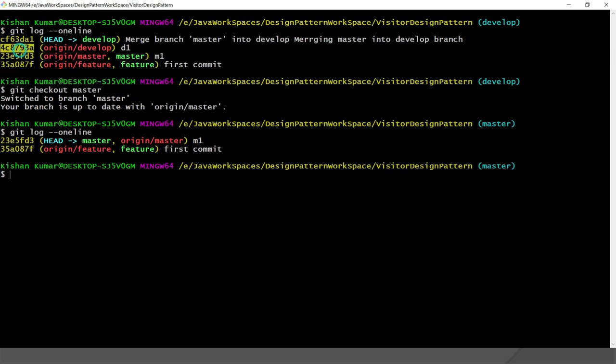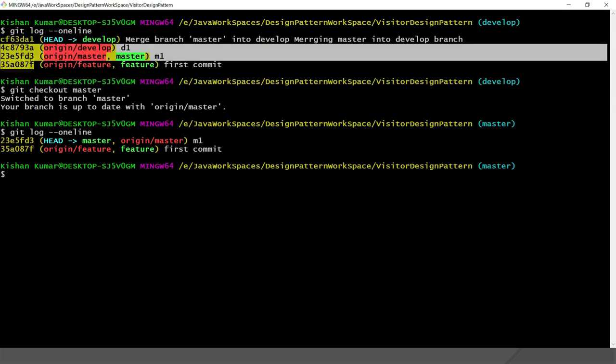These two commits belong to the master branch history, and here you can see we had done only one commit. We had committed d1.txt, but here you can see the extra commit, right? So this is called a merge commit. Here we create a new merge commit in the develop branch that ties together the histories of both the branches, and we have one more commit because of the merge commit, right? But if you do the rebase, then this commit will not be created. So we'll have only 3 commits, right? If you do a rebase.